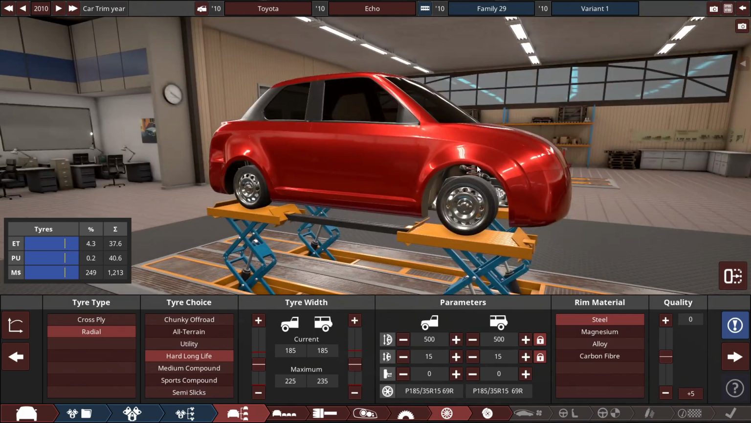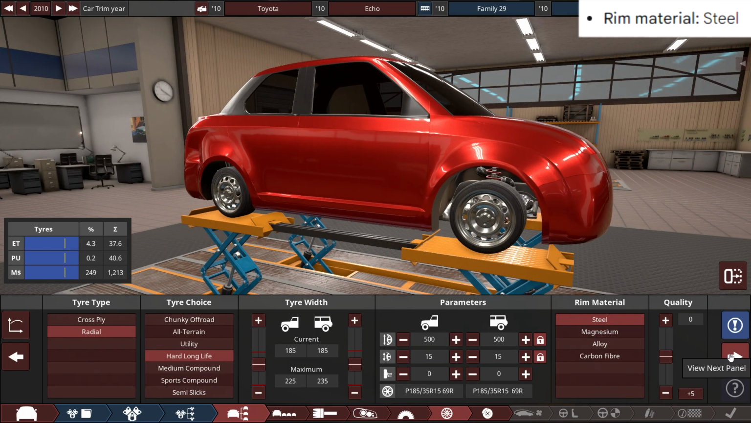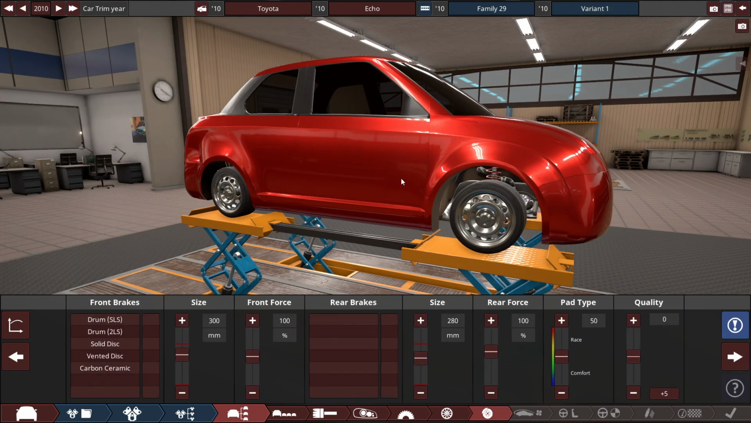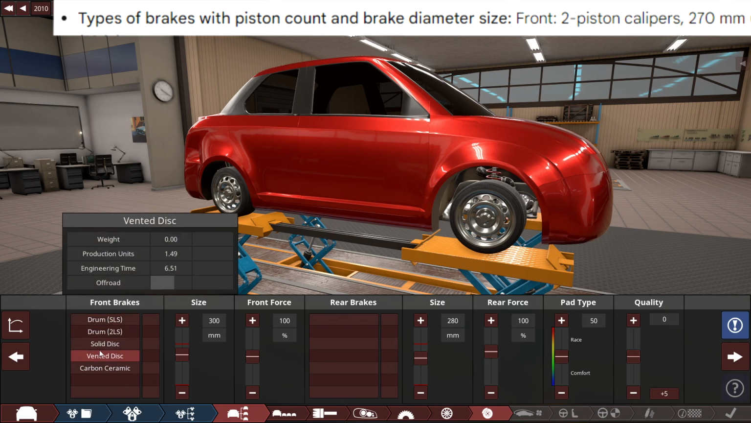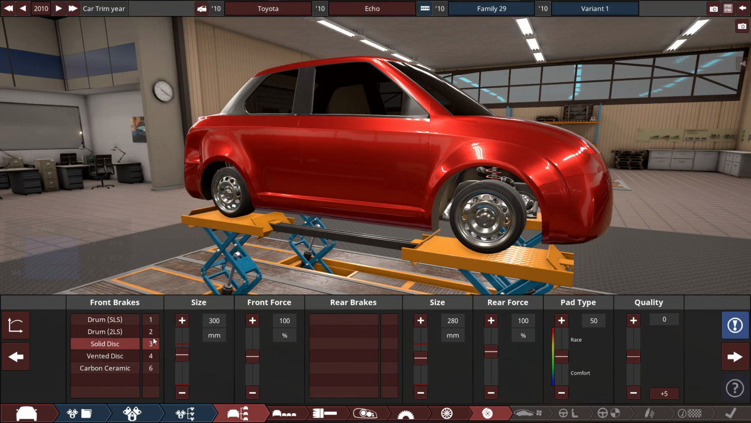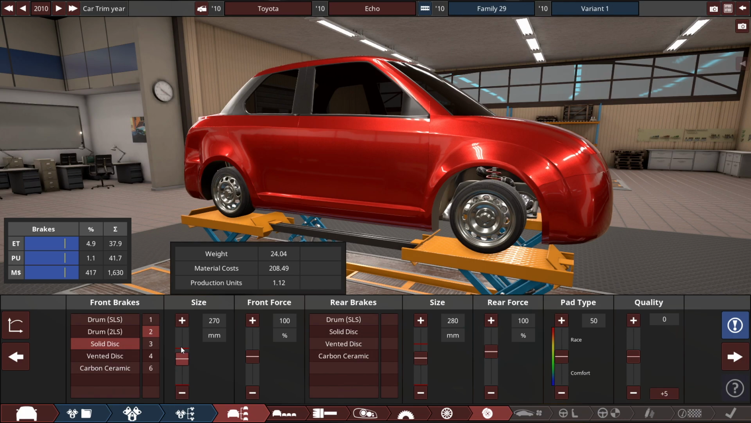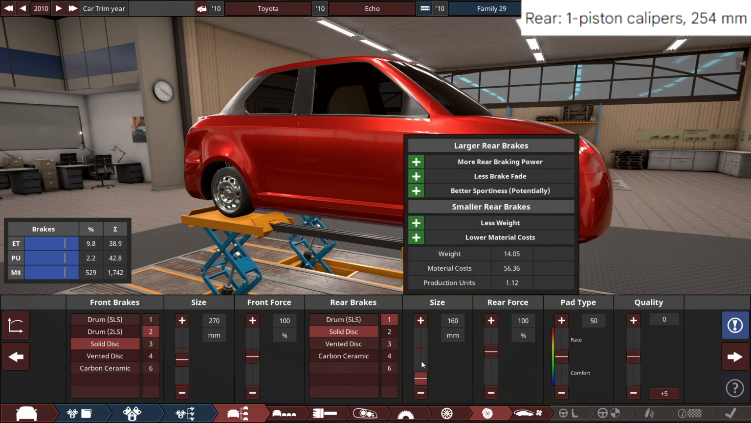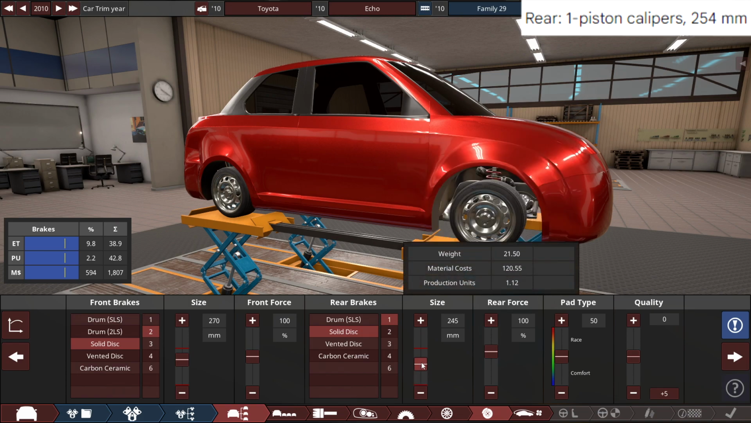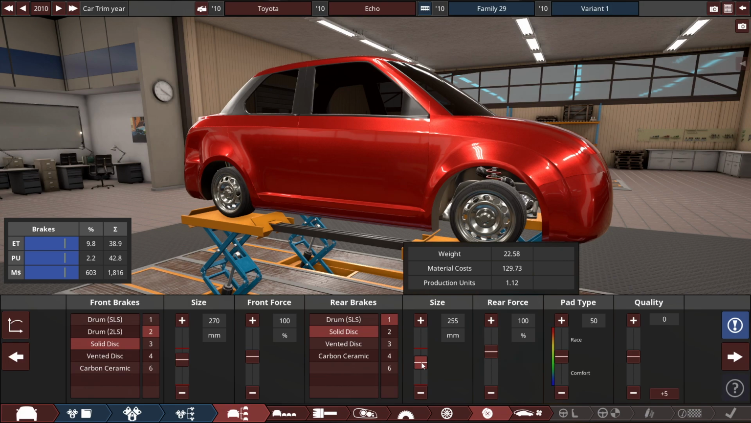Yeah, 500 millimeters, so it wants us to use just regular old steel rims, and for the brakes right here, let's see what they say. Up front is a 2-piston caliper at 270 millimeters, so I believe they're solid discs. So 270s, which is almost maxing these out. And the rear is a single piston caliper with its size set at 254 millimeters, so 255s, I guess.